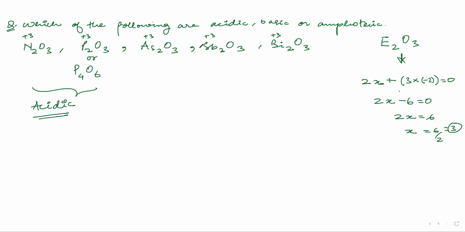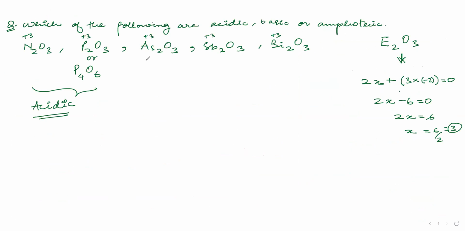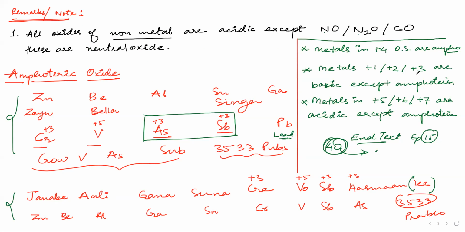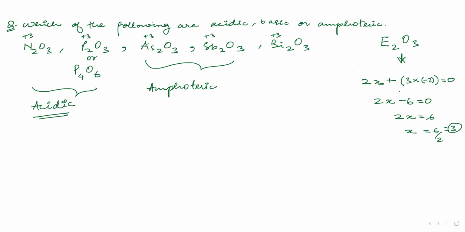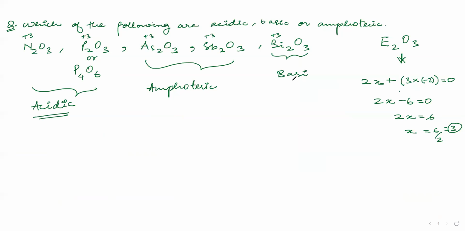Now we have these two, arsenic and antimony, in +3 oxidation state. Can you see +3 oxidation state? So this will be amphoteric. Okay, next, metal in +3 oxidation state is bismuth. Do you guys remember that we have told that these are non-metals, these are metalloids, and this is metal. Metal in +3 is basic.